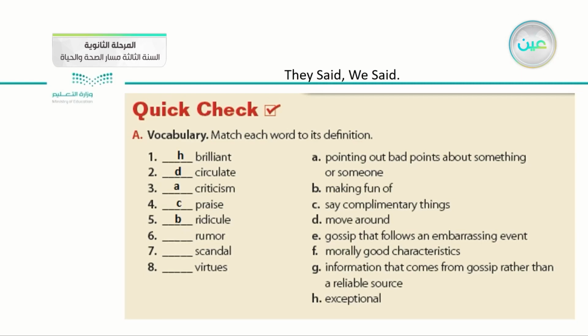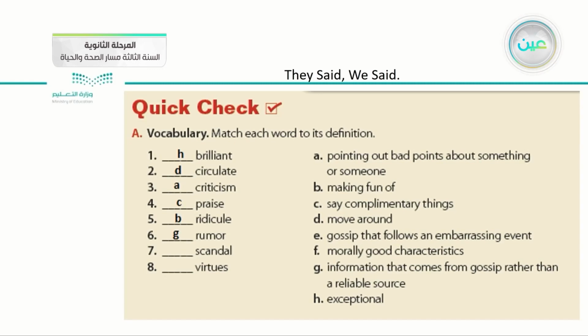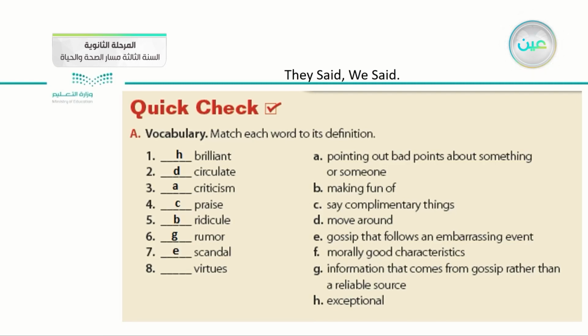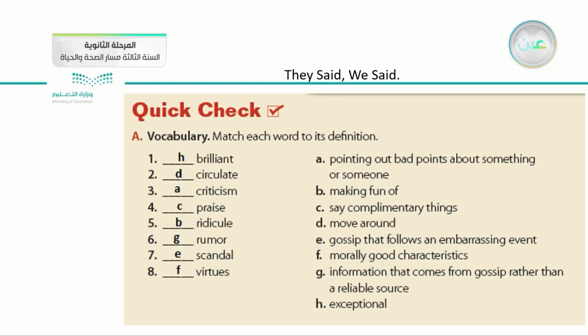Number five, ridicule is B, making fun of people or of a person. Number six, rumor is G, information that comes from gossip rather than a reliable source. Number seven, scandal is E, gossip that follows an embarrassing event. And the last one, virtues, is F, morally good characteristics.